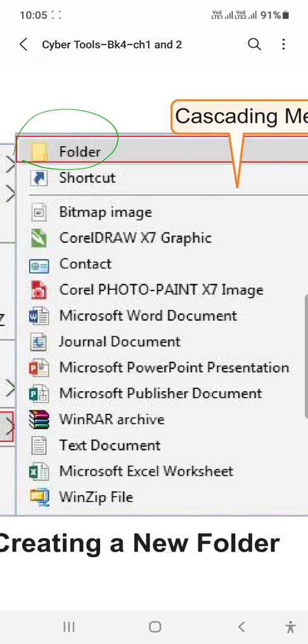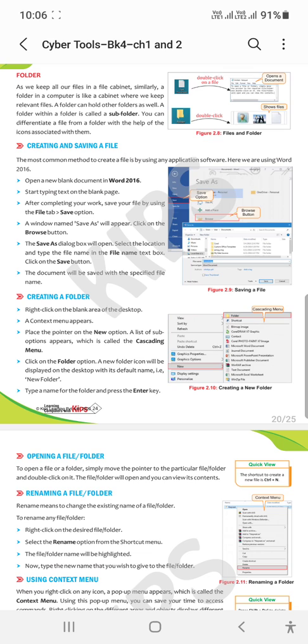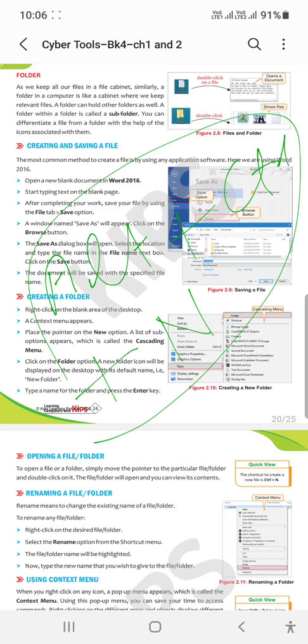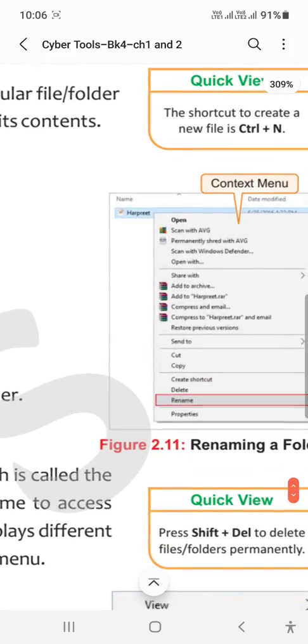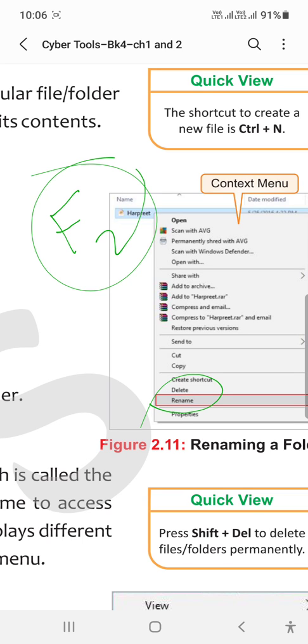The shortcut key to create a new folder is Ctrl plus Shift plus N. But in your book it is given as Control plus N. You can rename your folder by right clicking on the particular folder, where there is an option of Rename. I am zooming this. Yes, Rename is showing here, but the shortcut key to rename a folder is to select that folder and press the function key F2.